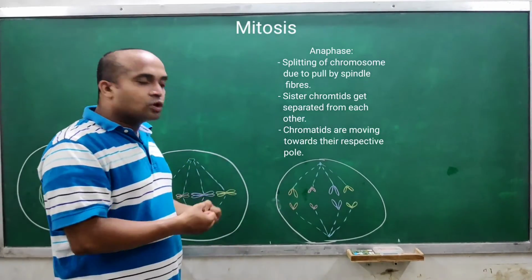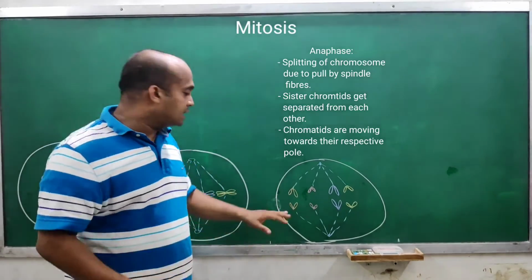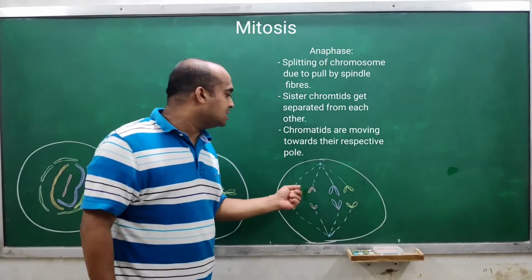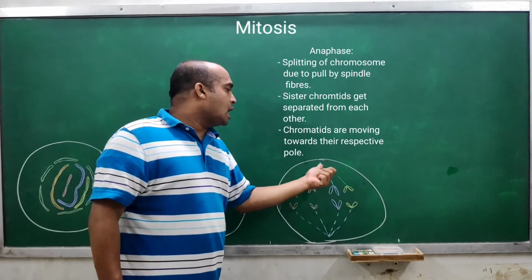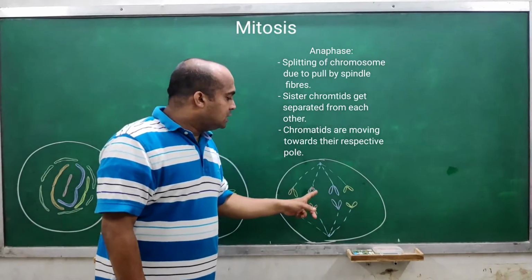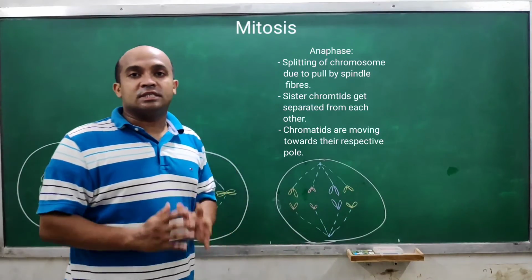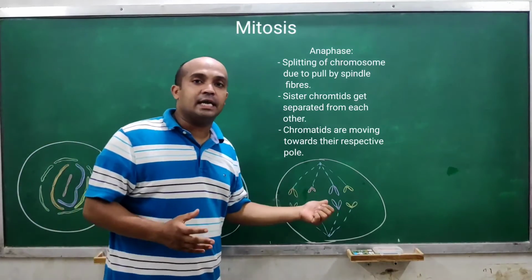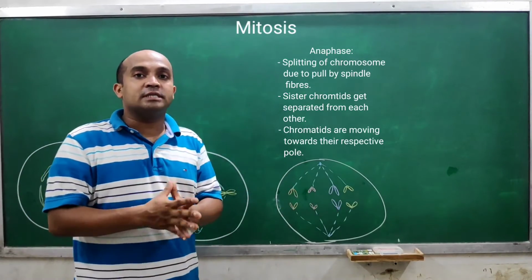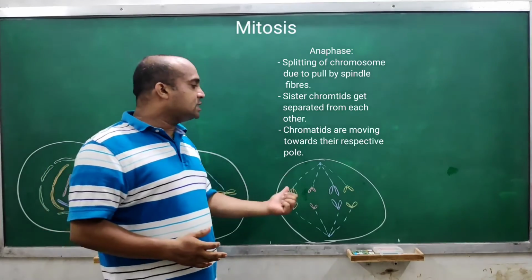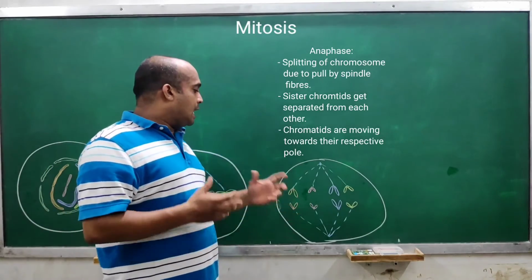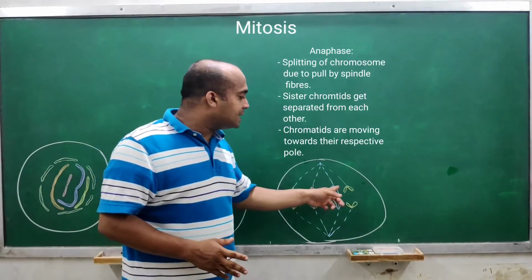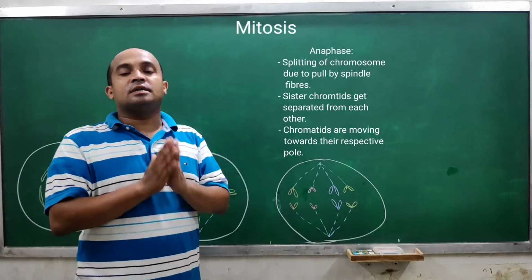As a result, these four chromatids are moving towards this pole, and these chromatids are moving towards the upper pole. So each chromosome is separated, with its two sister chromatids separated from each other, and this phase is called anaphase. The end of this phase results in telophase, in which all the chromatids have reached their respective poles.